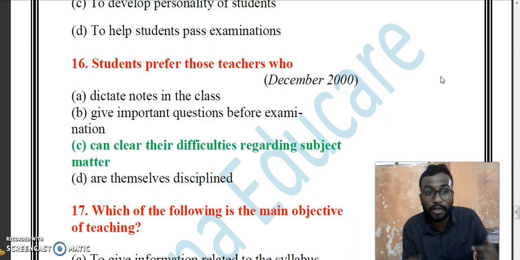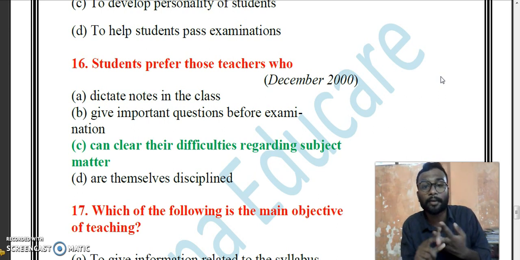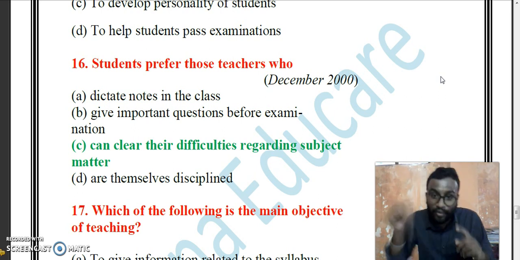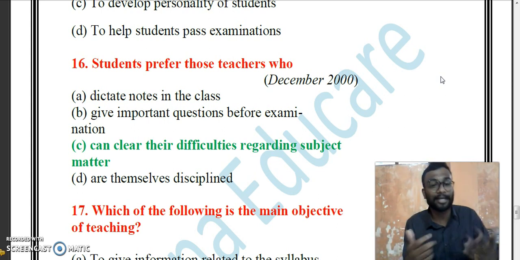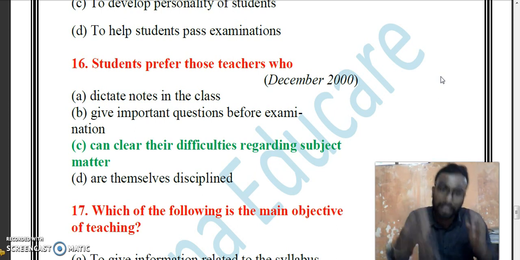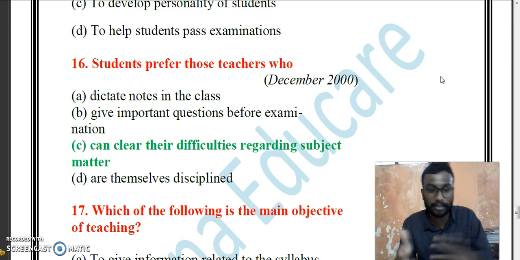Students prefer those teachers who dictate notes in the class, give important questions before examination, can clear the difficulties regarding subject matter, are themselves disciplined. Can clear their difficulties regarding the subject matter, they prefer those teachers. Not only the persons who give important questions, dictate notes, are themselves, no. Nothing. Who can clear their difficulties in the subject matter, generally the students will prefer them.